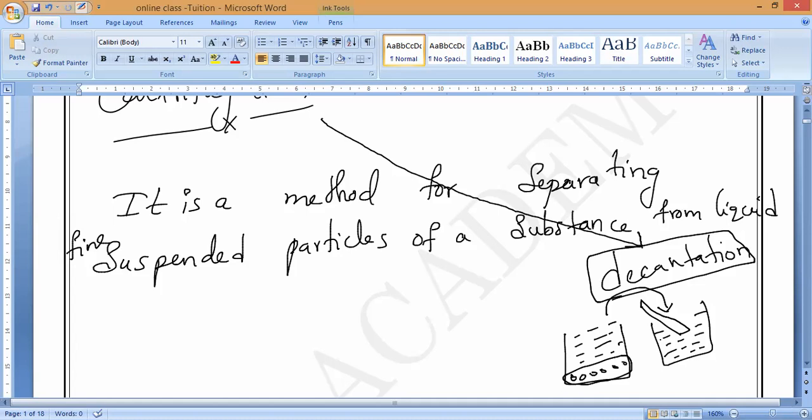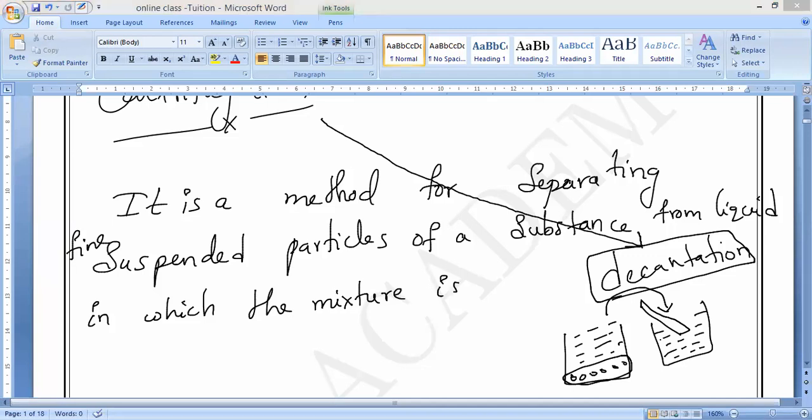What is the principle of centrifugation? Spinning or rotating. From a liquid in which the mixture is rotated at a high speed.